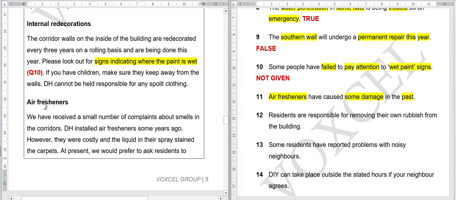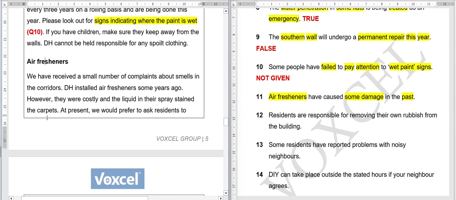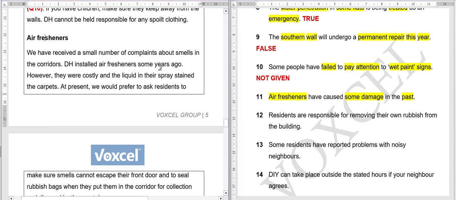So let's see air fresheners. We have received a small number of complaints about smells in the corridors. DH installed air fresheners some years ago. So here is about the past. However, they were costly and the liquid in the spray stained the carpets. At present, we would prefer. So this is the information basically we are looking at.